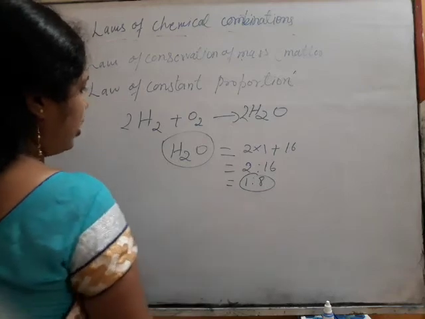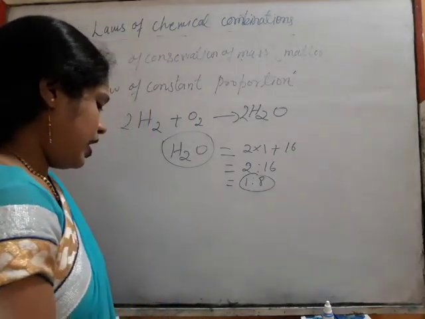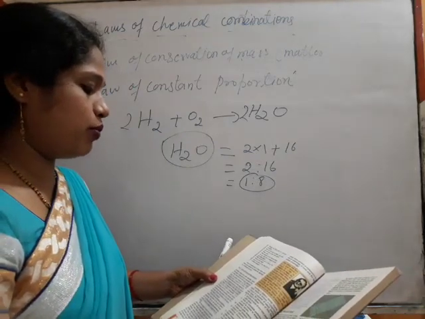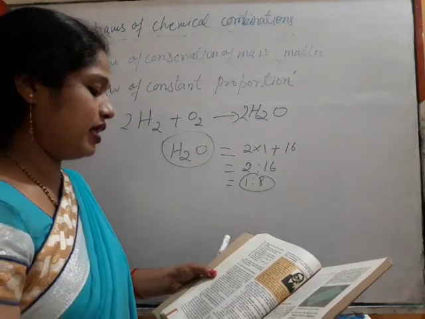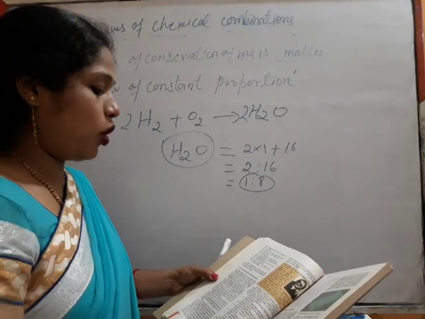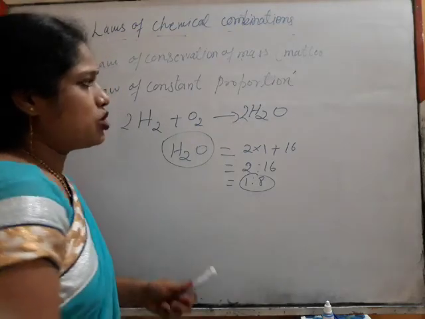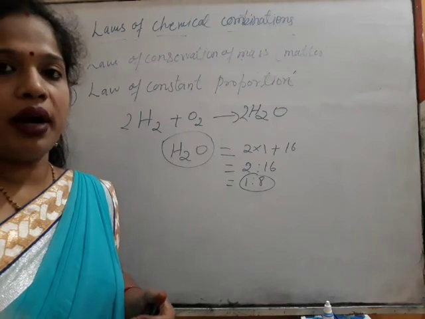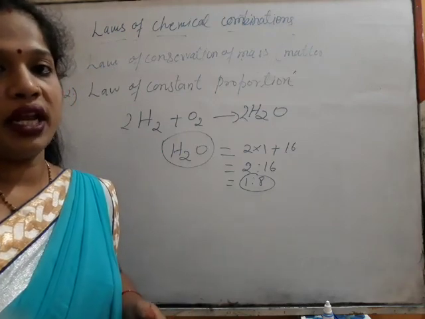Here in your book also it is given. Lavoisier along with the other scientists noted that many compounds were composed of 2 or more elements, and each such compound had the same element in the same proportions, irrespective of where the compound came from or who prepared it. These things I have discussed. So this is all about the law of chemical combinations, how the atoms combine, what the rules are. Please keep these things in mind. Thank you.